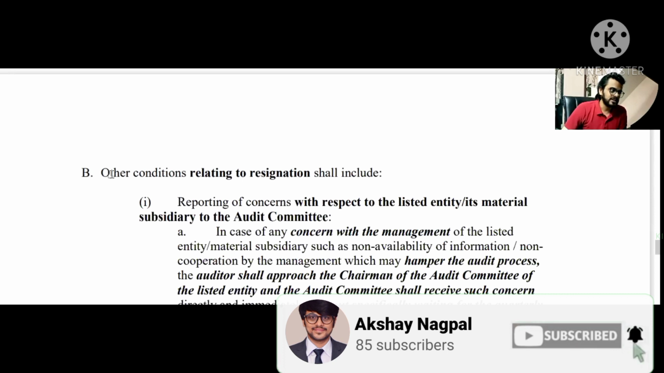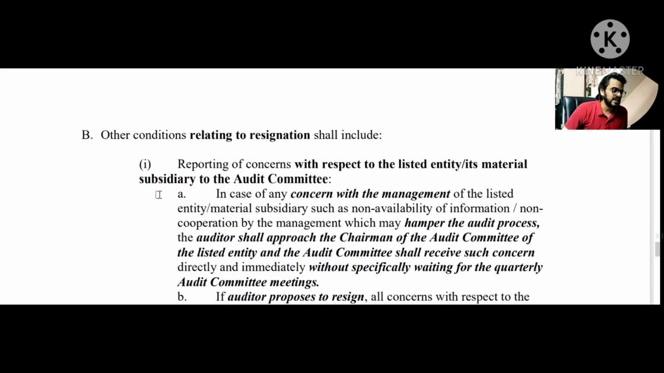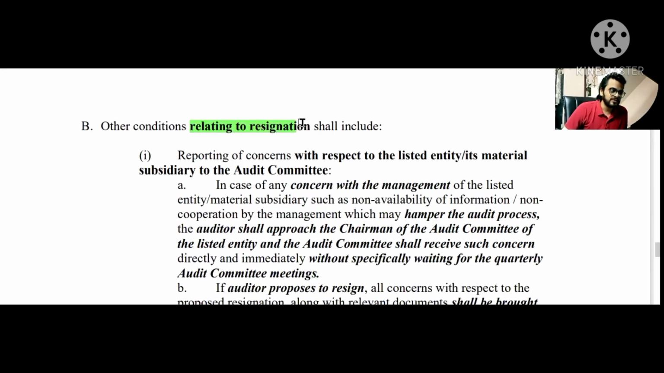Now coming to the second part, which talks about the responsibilities of the audit committee. It says that if the resignation happens, then there is reporting of concerns with respect to the listed entity and its material subsidiary to the audit committee.